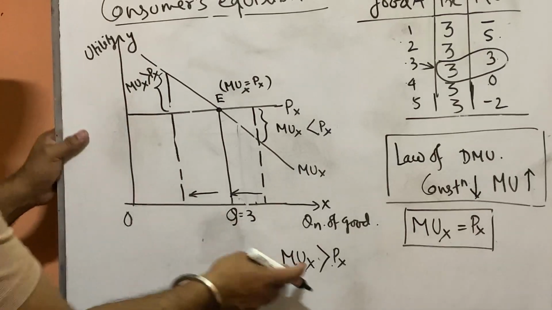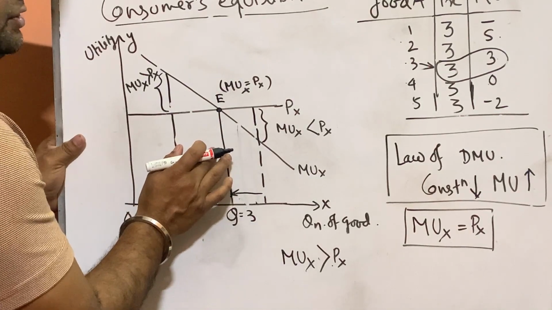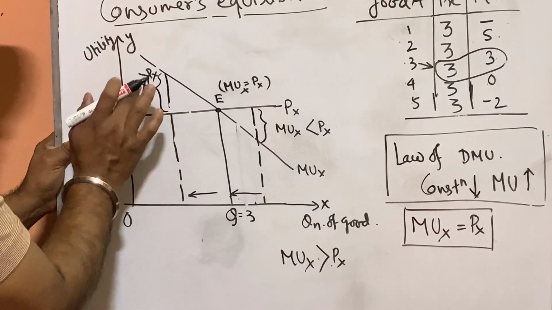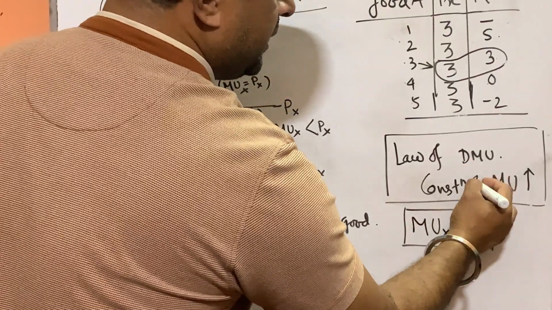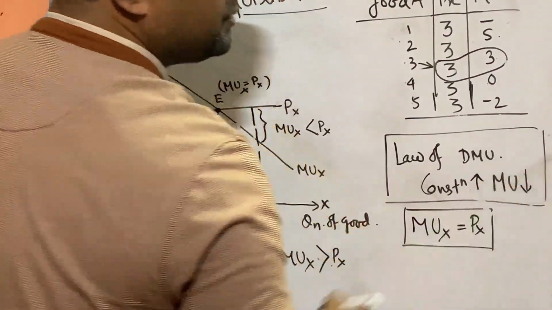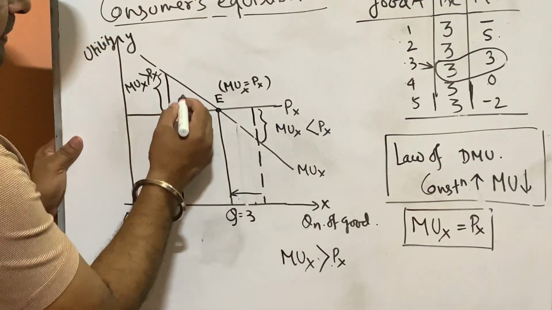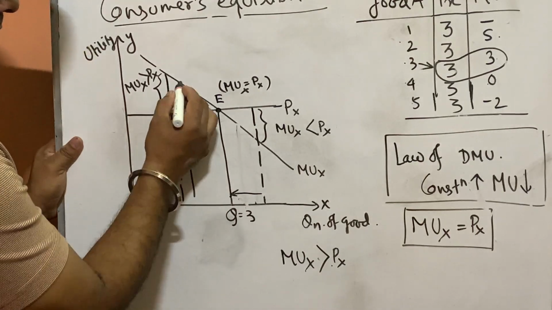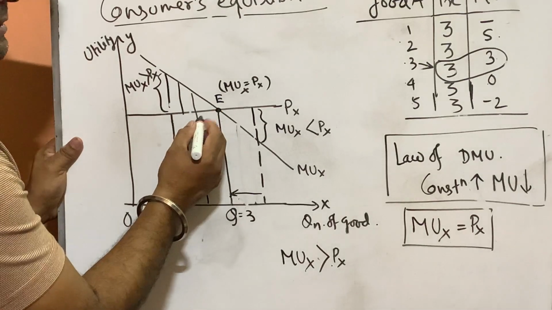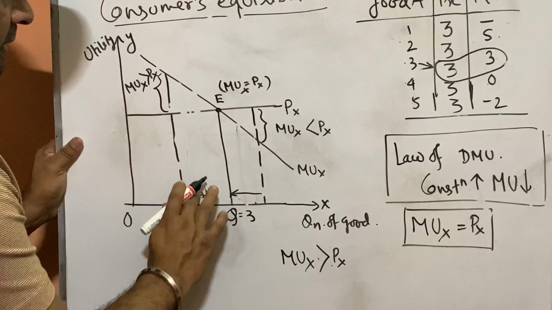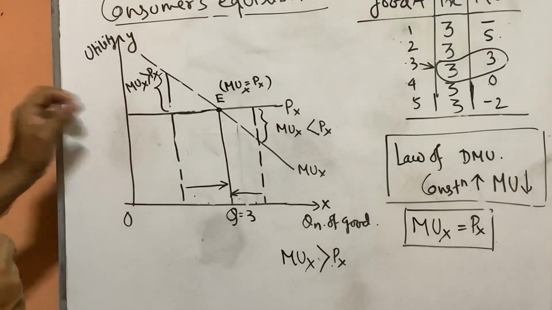So he again has to adjust the marginal utility. How? If the consumer wants to reach the equilibrium level, he has to reduce the marginal utility. How to reduce? If we increase the consumption, our marginal utility reduces according to the law of DMU. So he will increase the consumption step by step. If we increase this much, see, marginal utility decreases. If we increase consumption further, marginal utility decreases again. In this way, he will reach equilibrium again step by step.